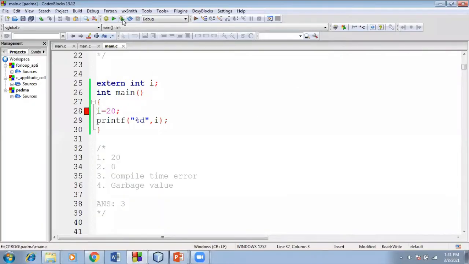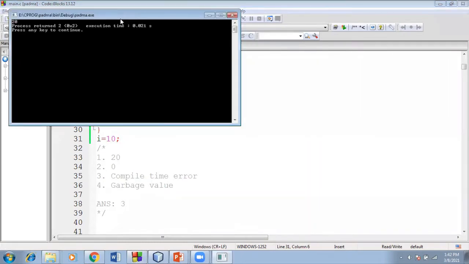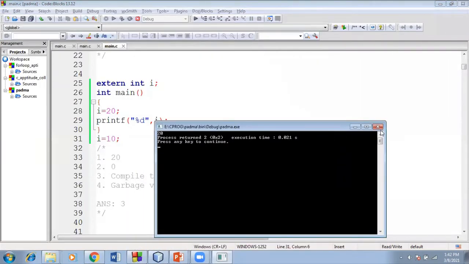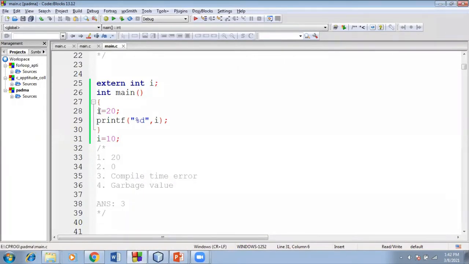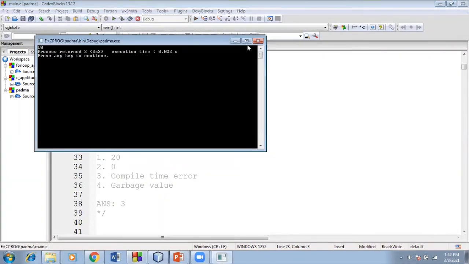If you are trying to run this code, you will get the compile time error. To overcome this difficulty, here only you have to perform the initialization. Any value you can assign like this. After that, if you run, you will get the value of 20. You can perform initialization here also, so then you will get 20. You can comment this one out here inside. Now you will get the value of 10.